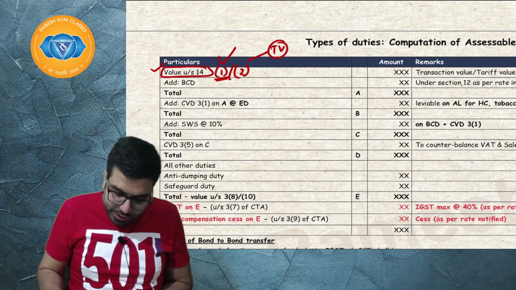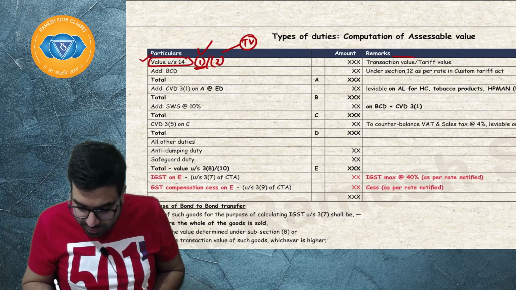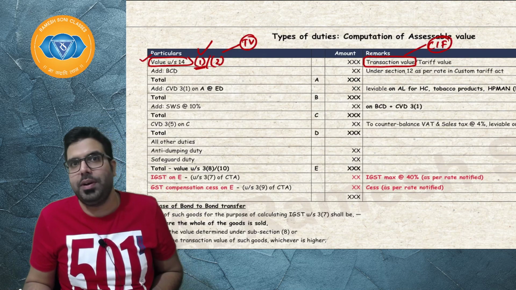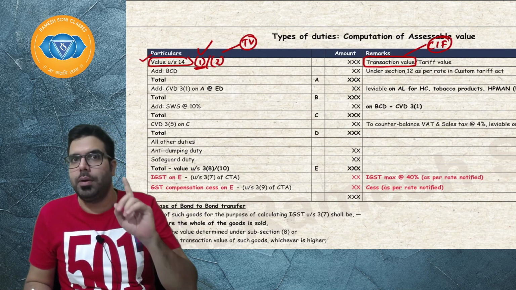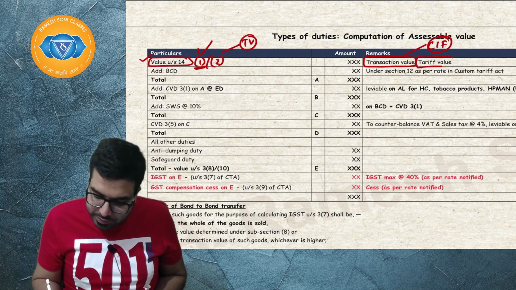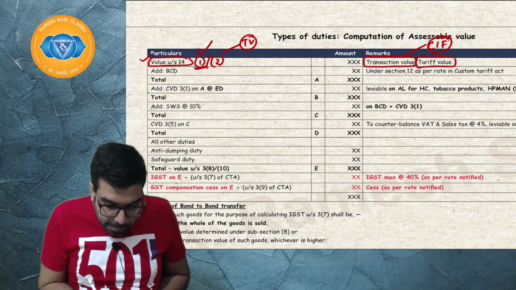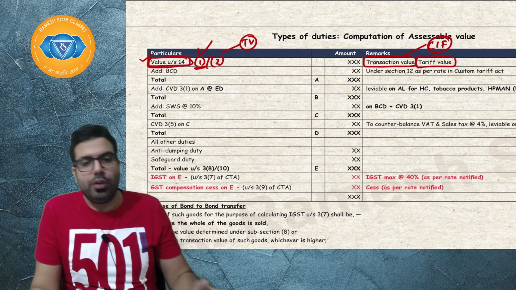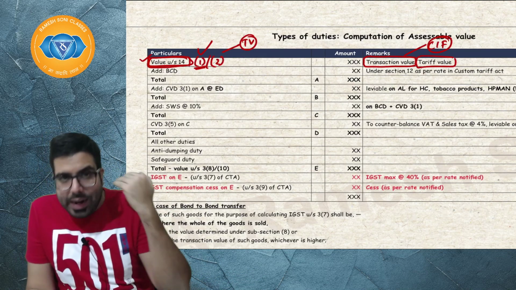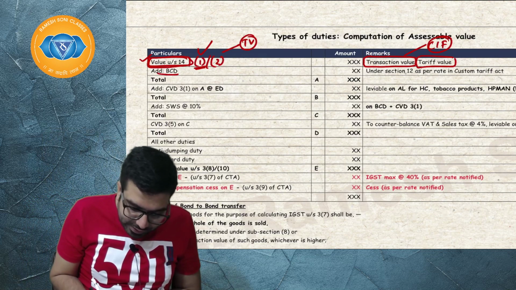When I say transaction value, it basically means the CIF after the adjustments under rule number 10. It's a revisionary, I hope everyone is able to connect. Or it is the tariff value. Now, once I have the value under section 14(1) or section 14(2), you will have to add along with it basic customs duty.